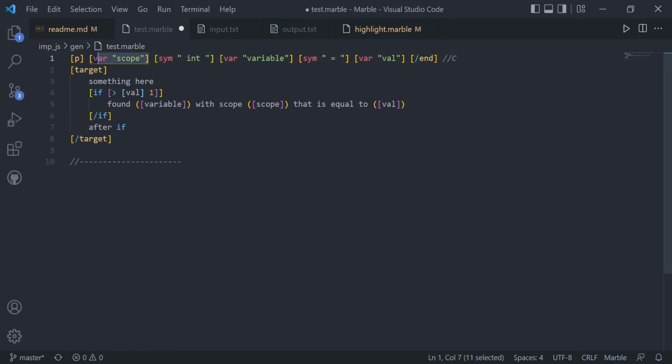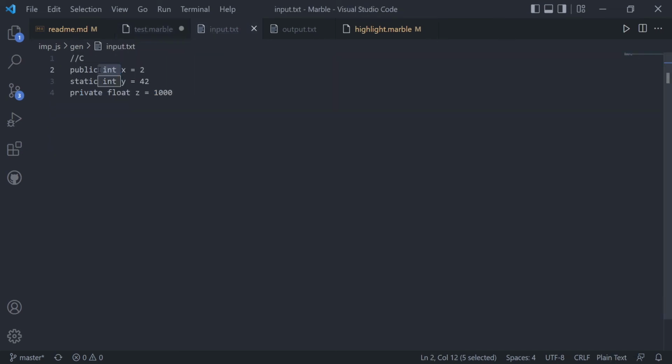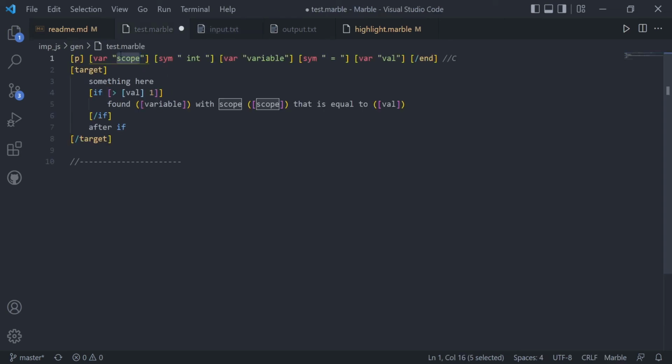But before that, we want to capture what kind of scope it is. So this is a variable tag, which means that it's not going to look for the word scope. Rather, it's going to look for a symbol string of any kind, of letters, digits, and even an underscore until the next space. So here would match public or static or whatever. And then I give it the label called scope so that I can reference it inside of the target. And so you can do this with many tags. And then you end the pattern and you can use these values in here.